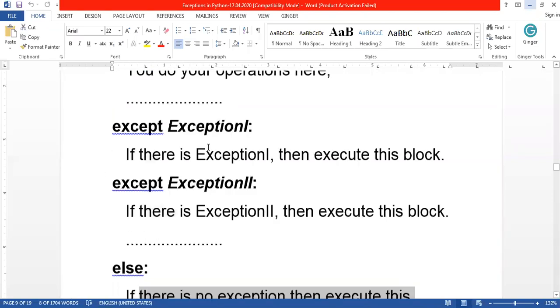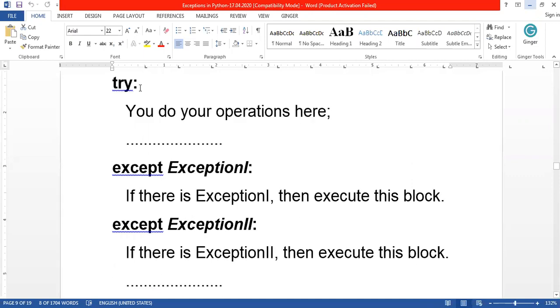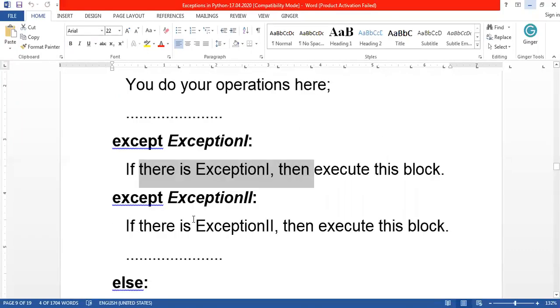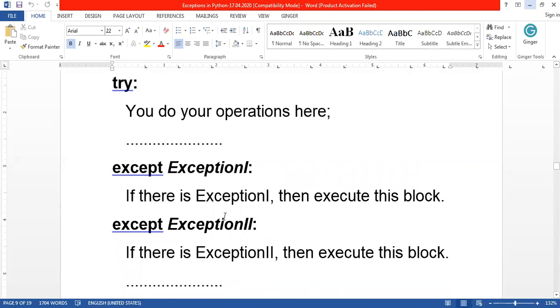This is the general way of handling errors in your program with the help of exception classes. Whatever code may raise errors at runtime, you put inside the try block. For the possible errors, you put except blocks with the corresponding handling code. If no error occurs and you want to execute certain things, that goes inside the else block. This is the basic general syntax for handling an exception, or the error event, in your program.